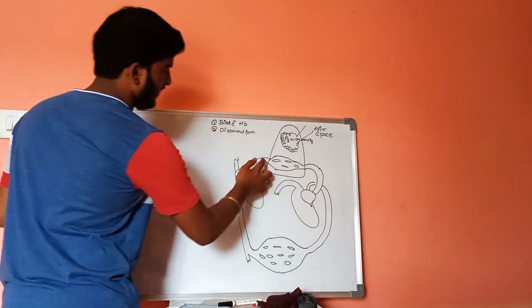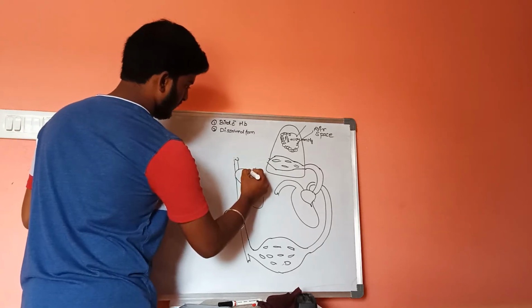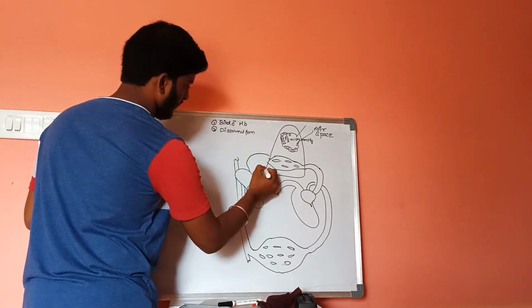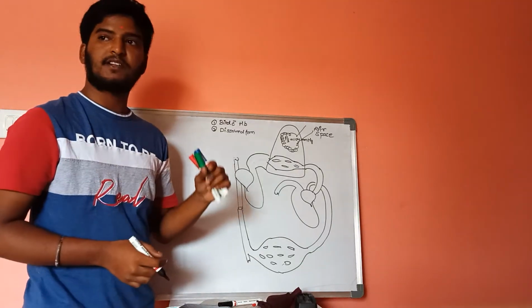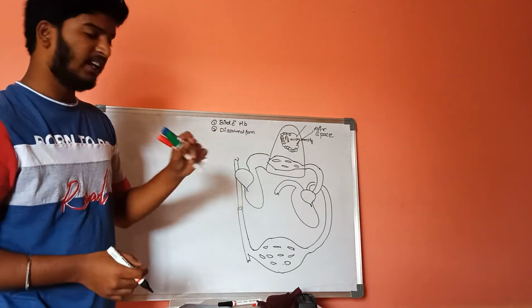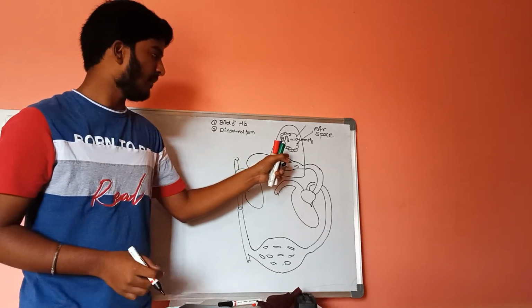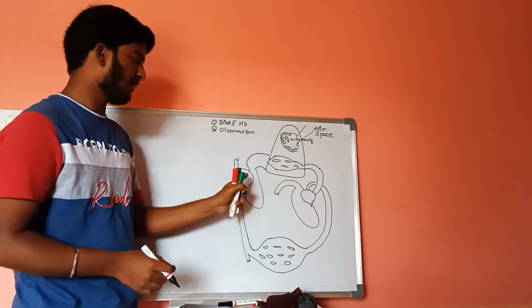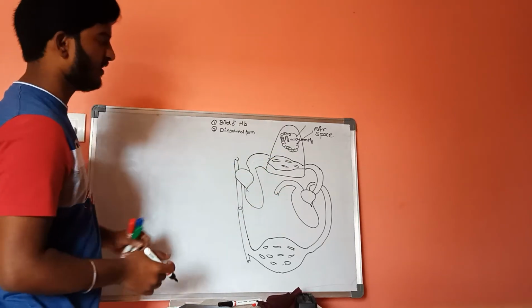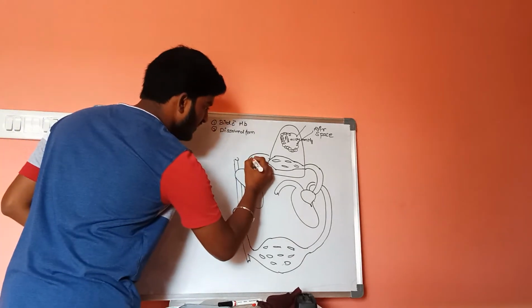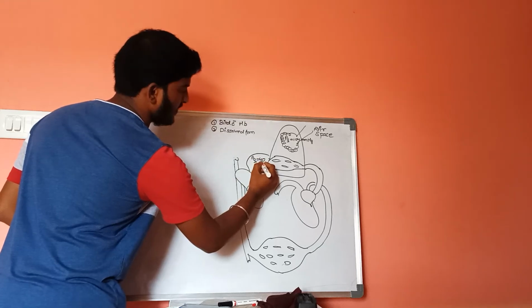The blood carried in the pulmonary artery is deoxygenated blood, in which the partial pressure of oxygen is 40 mmHg.